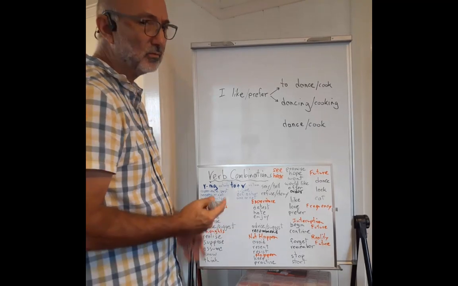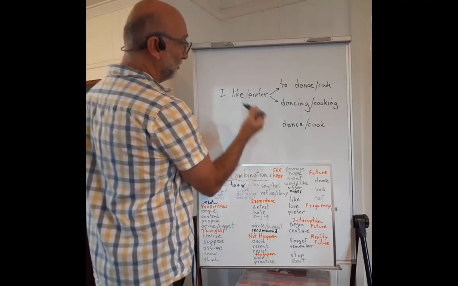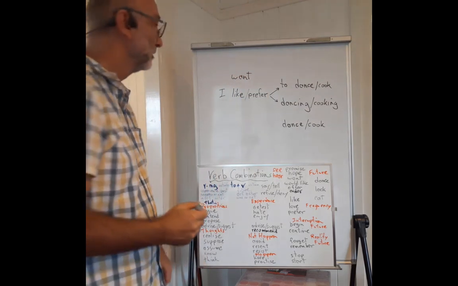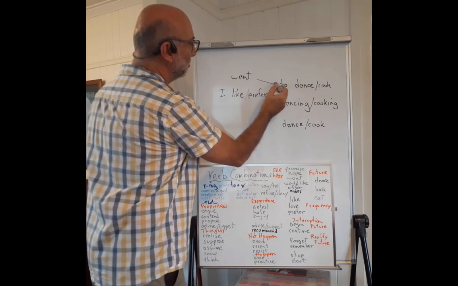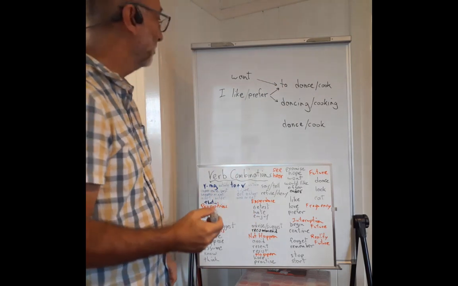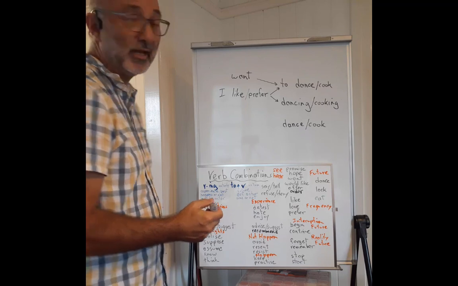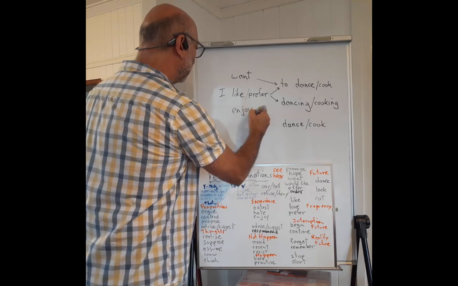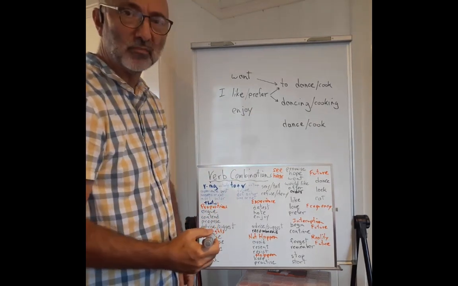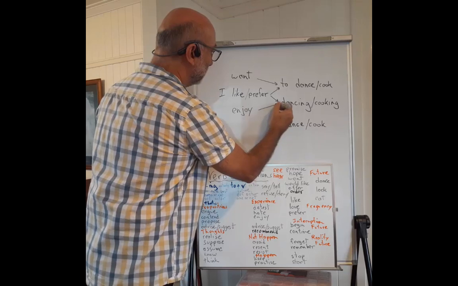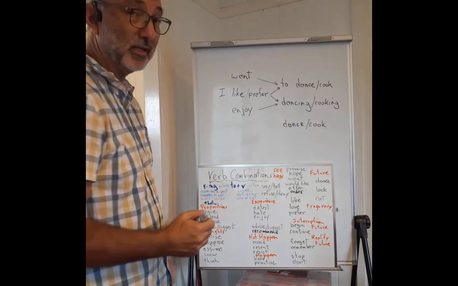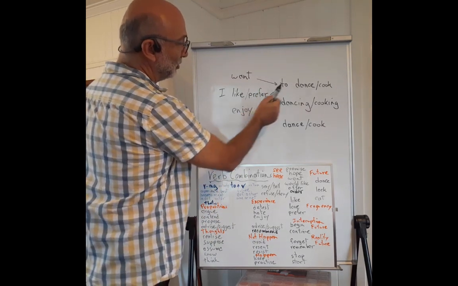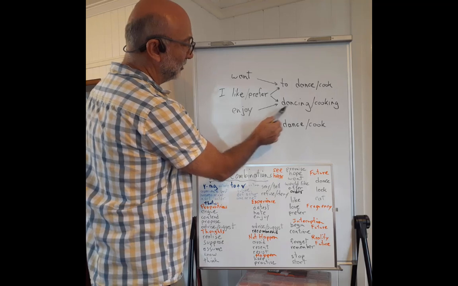But sometimes we cannot choose. So for example, if I use a word like want, I can only use the infinitive, I want to dance. And if I use a verb like enjoy, then I can only use the gerund, I enjoy dancing. So we have the infinitive, to plus verb, and the gerund, verb ing.